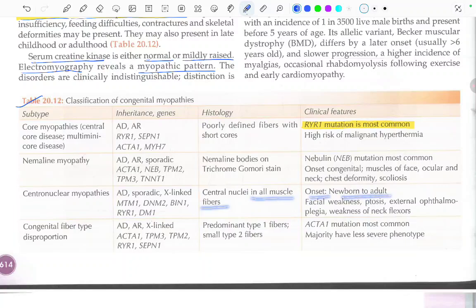Onset may be newborn to adult, with facial weakness, ptosis, external ophthalmoplegia, and weakness of the neck flexors. In congenital fiber type disproportion, these genes are linked, and predominantly type 1 fibers with small type 2 fibers will be seen in the histology. ACTA1 gene mutation is the most common, and the majority have a less severe phenotype. So this was all about the congenital myopathies.